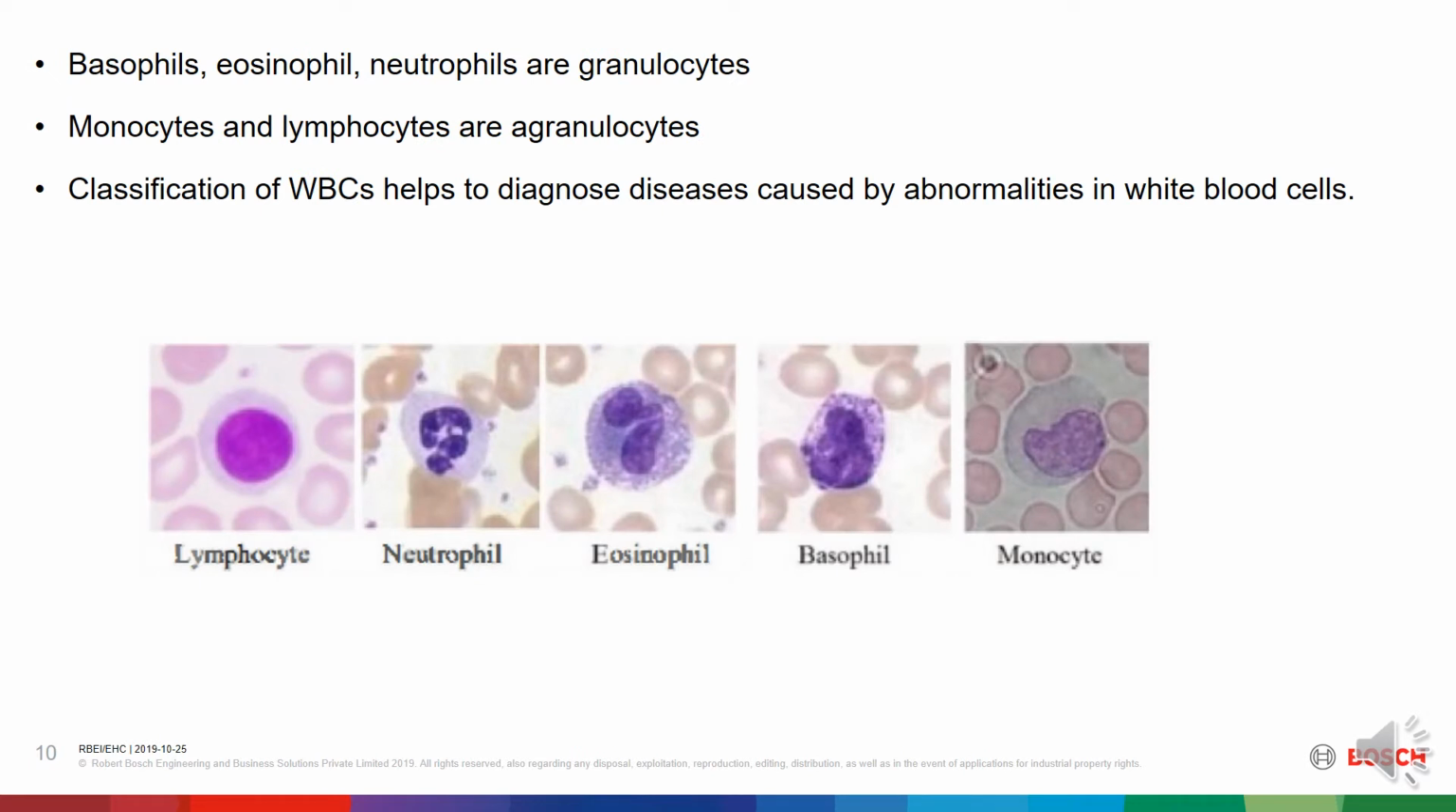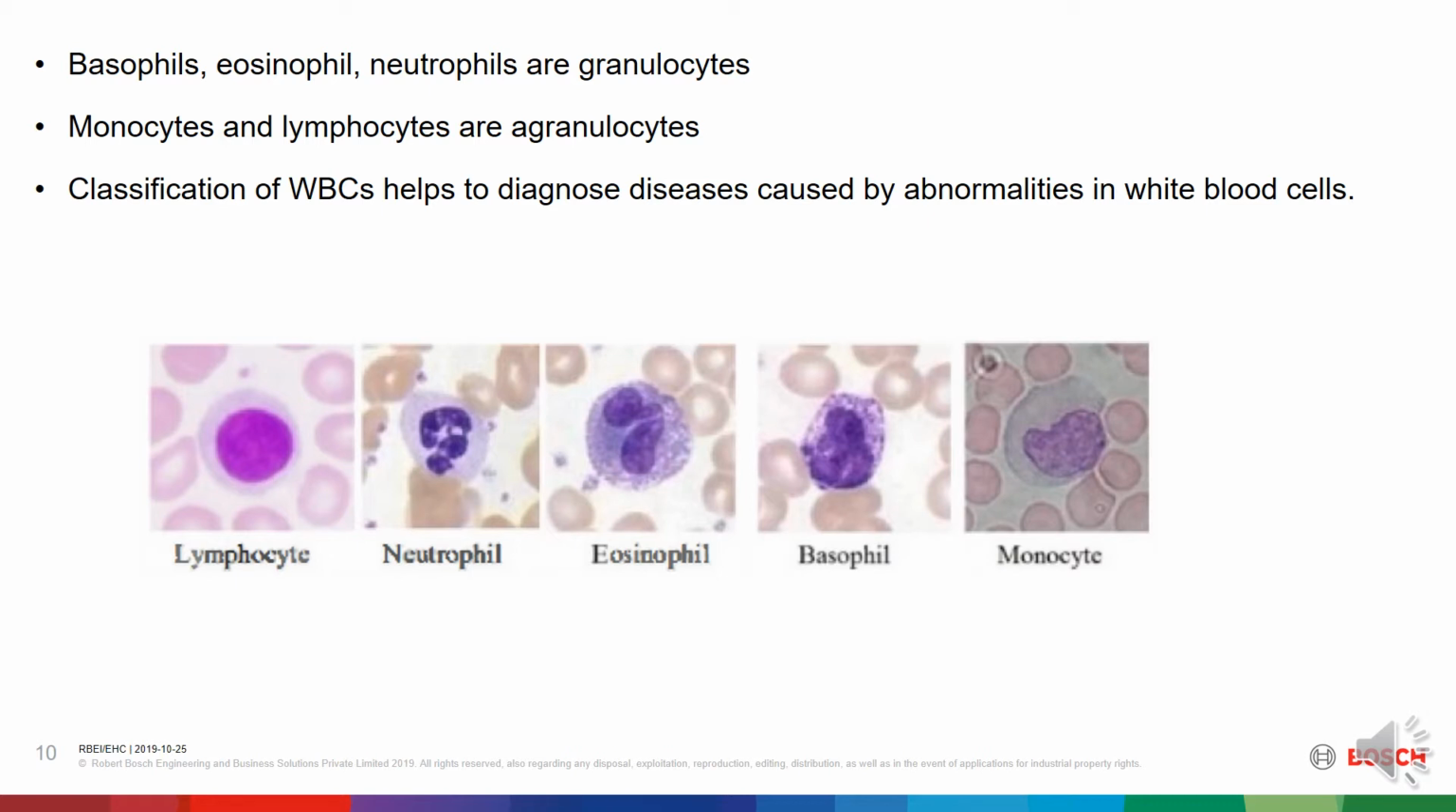Granulocytes are distinguished from agranulocytes by their nuclear shape, whether they are lobed or round, and by their cytoplasm granules, whether they are present or absent. Basophils, eosinophils, and neutrophils are granulocytes, where the nucleus is lobed and granules are present in the cytoplasm, whereas monocytes and lymphocytes are agranulocytes, where the nucleus is round and granules are absent in cytoplasm.